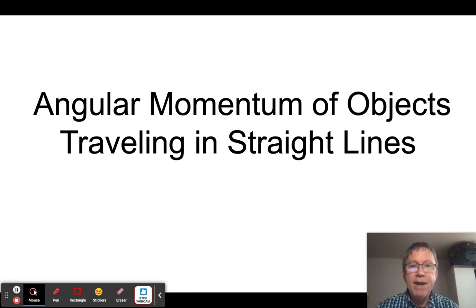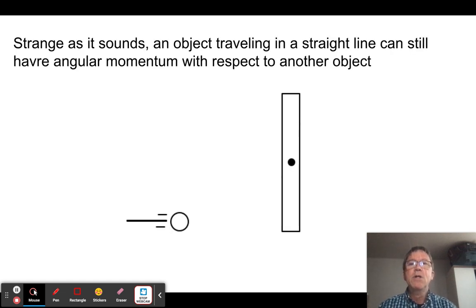It's a special case of angular momentum, and it's the angular momentum of objects that are traveling in straight lines. That's right, you heard me correctly. An object traveling in a straight line can still have angular momentum. Let's see how that can work out.